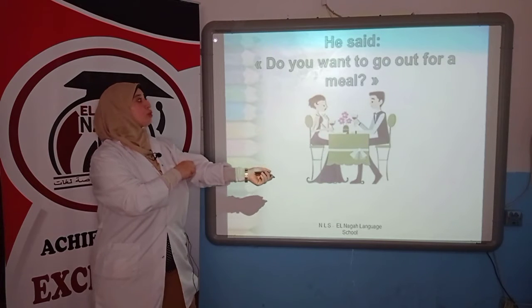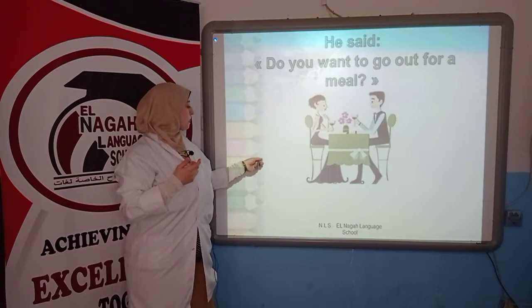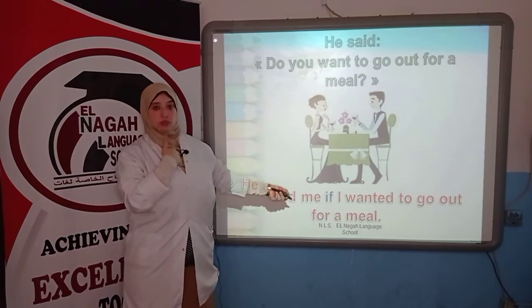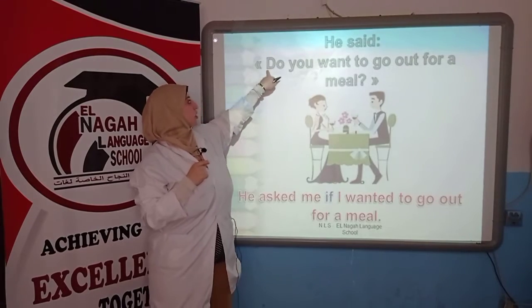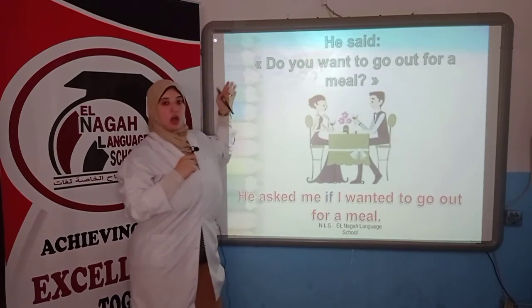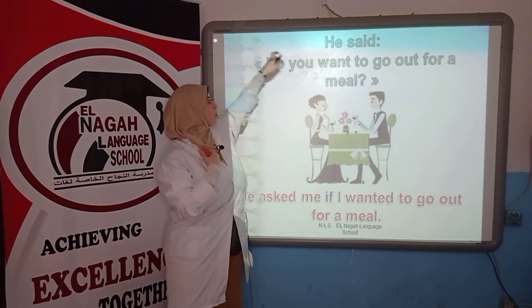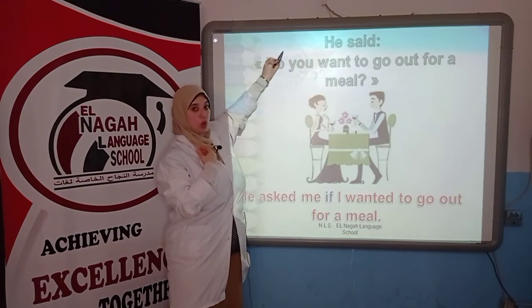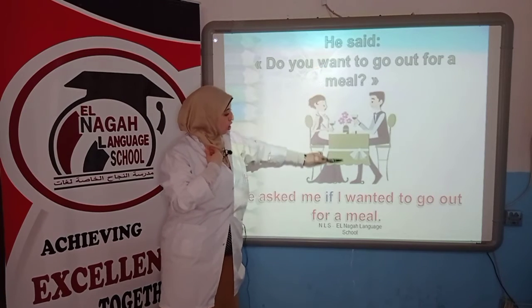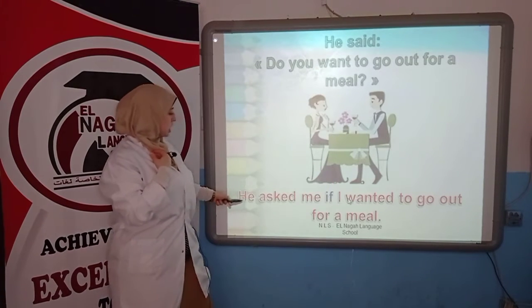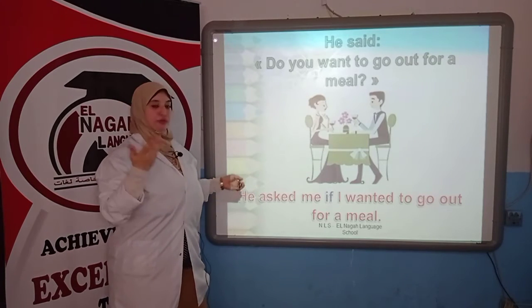Once again, he said, do you want to go out for a meal? He asked me. Link it with if. I, because he said you. I'm going to refer to myself with I. Do want. Of course, we will not use do. We will only use want. Want, we will make it step back to the past, will be wanted. So he asked me if I wanted to go out for a meal.